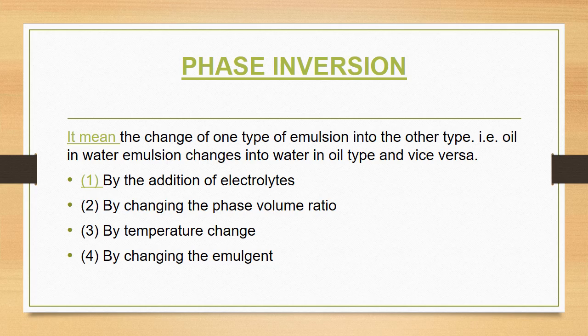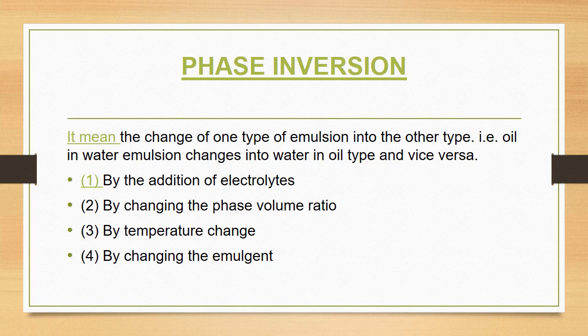Similarly, temperature change can also cause the phase inversion. So as we have already said, it has to be stored at a temperature not exceeding 25 degree centigrade. The fourth reason is by changing the emulsifying agent. That is, the emulsion type is determined by the solubility of the emulsifying agent.